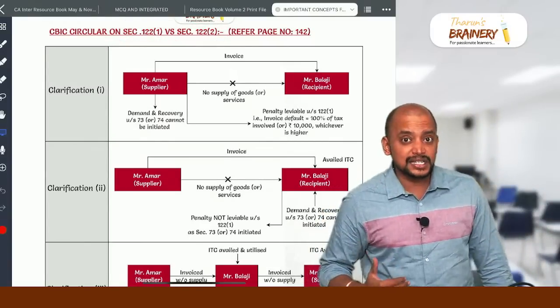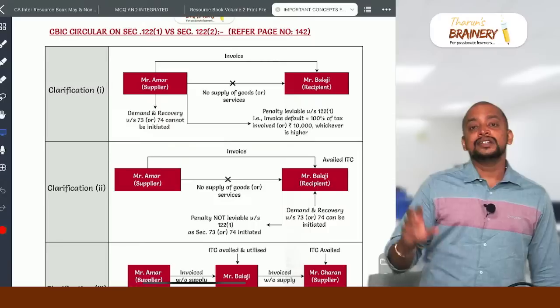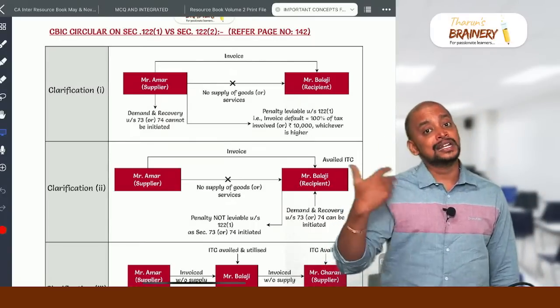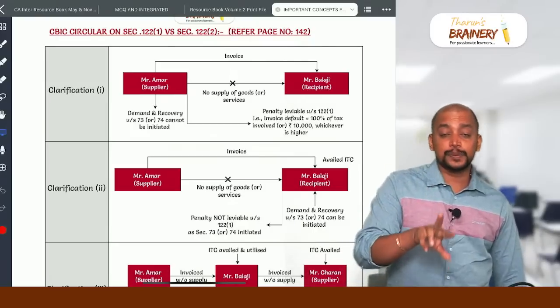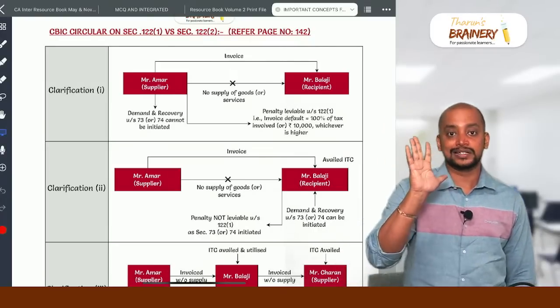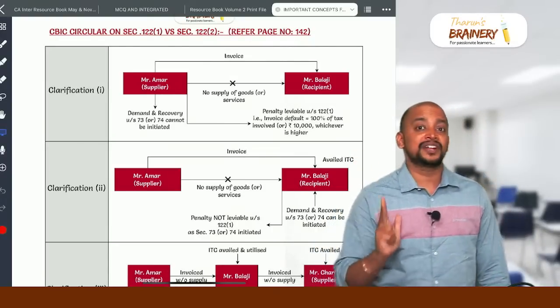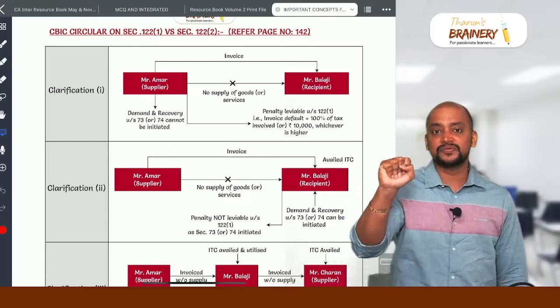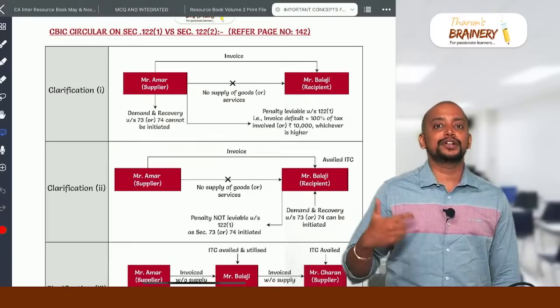In case of these offences, such as invoice default and ITC default, the penalty will be 100% of tax or 10,000, whichever is higher. Whereas under 122 subsection 2, penalty is in 5 cases: non-payment of tax, short payment of tax, wrong availment of ITC, wrong utilization of ITC and erroneous refund. These 5 cases penalty will be under 122 subsection 2.